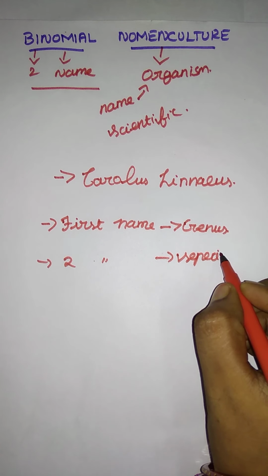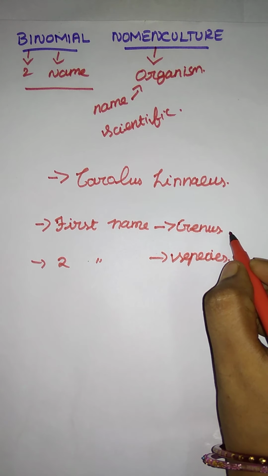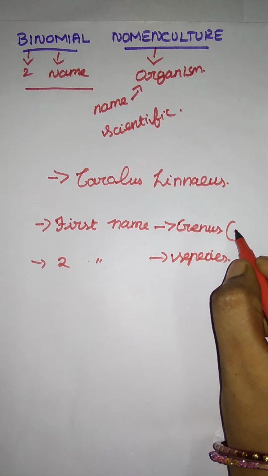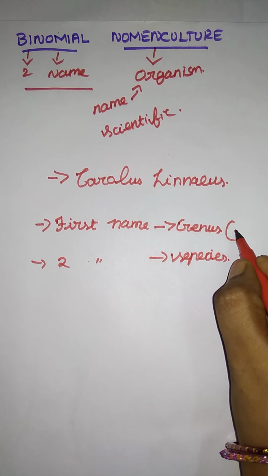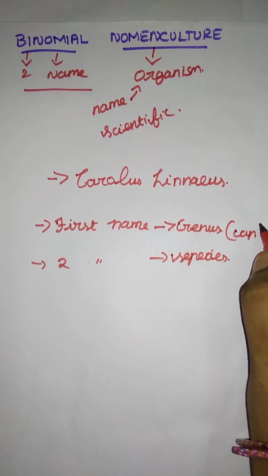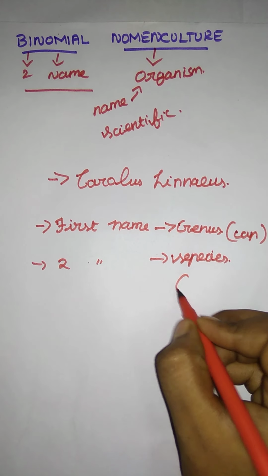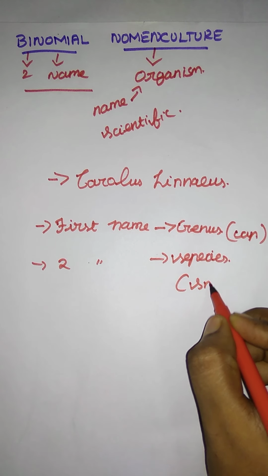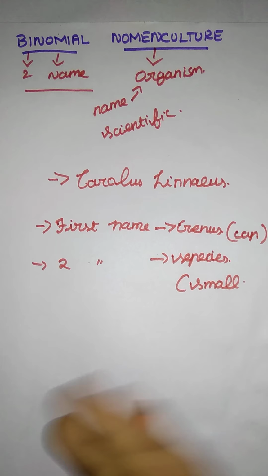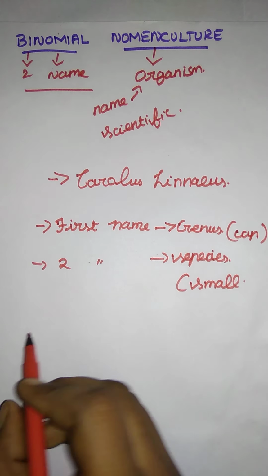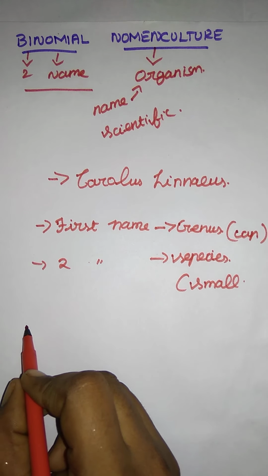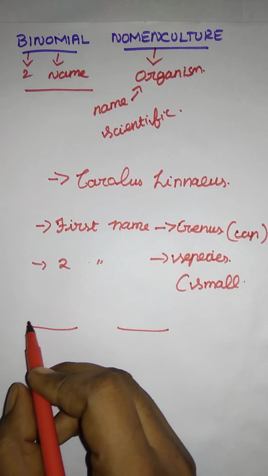We already said this in a previous class. I hope you remember that a genus name starts with what letter? A capital letter. And a species name starts with a small letter. That is the second name. For example, Hirudinaria granulosa, the name of a leech.